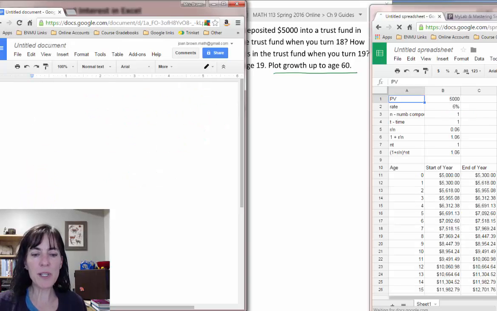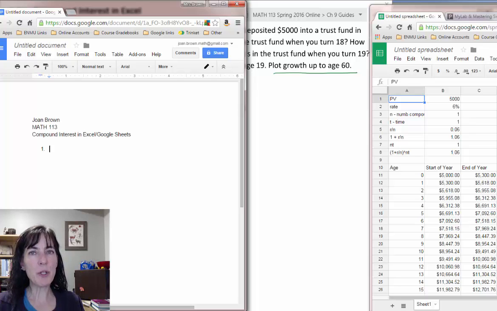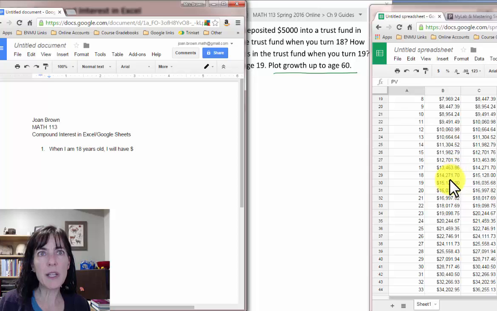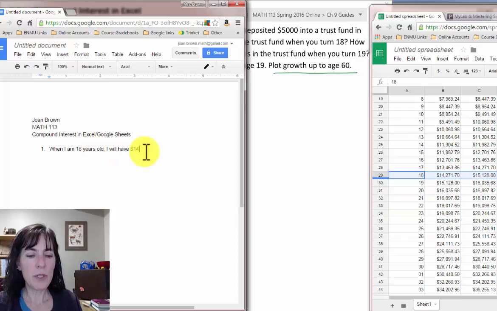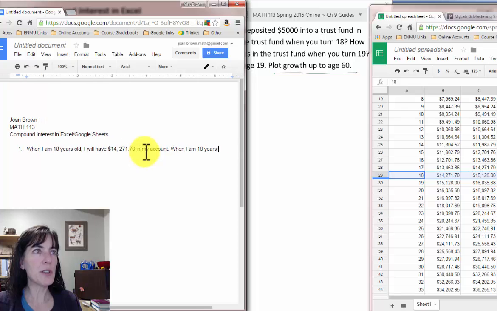So in Docs, the first thing I'm going to do is put my header on this report. So put my name. We're supposed to answer how much will be in your account when you turn 18. When I am 18 years old, I will have, so when you turn 18, you will have this amount here, $14,271.70 in my account.